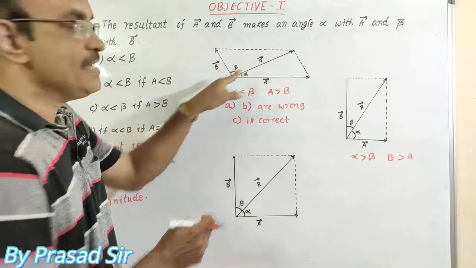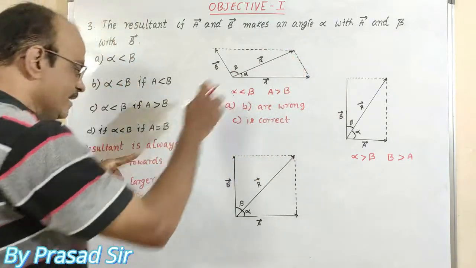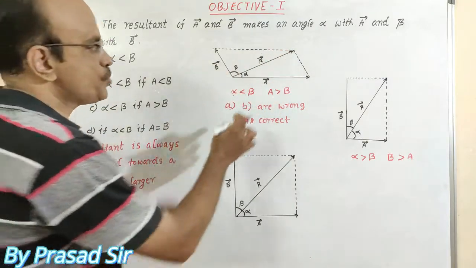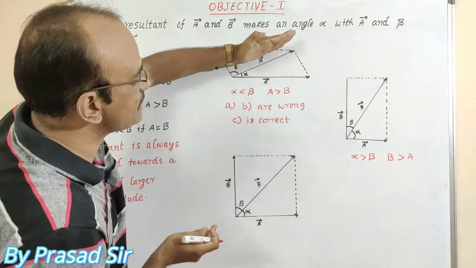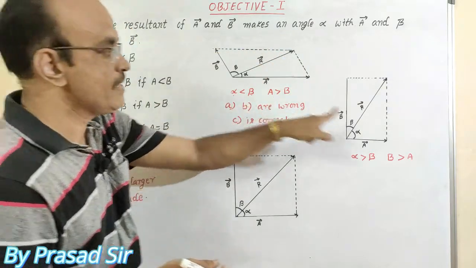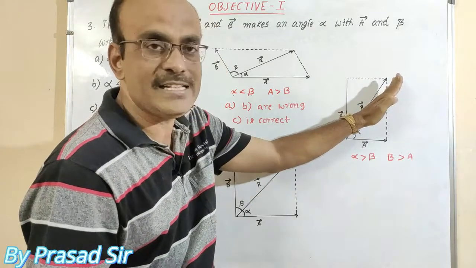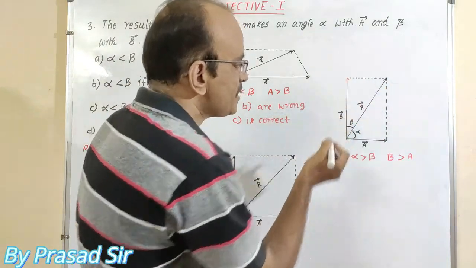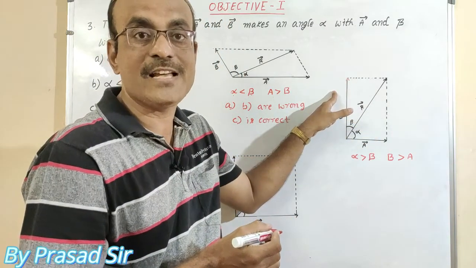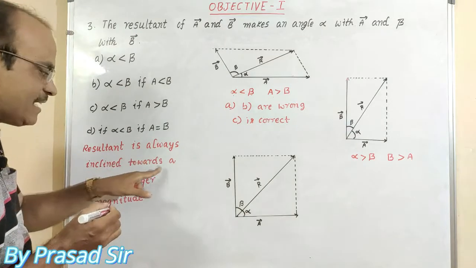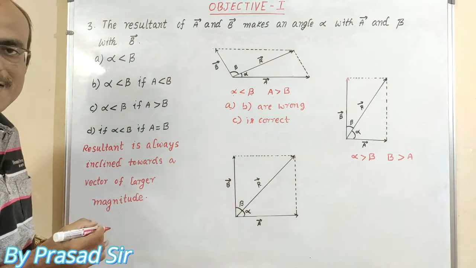Observe this case. Resultant is always inclined towards the larger magnitude. In this case, the resultant is inclined towards the larger magnitude; A is the larger magnitude here. Observe this one. In this case, which one is the larger magnitude? Beta. B vector is the larger magnitude. So that's why the resultant is always inclined towards the larger magnitude.